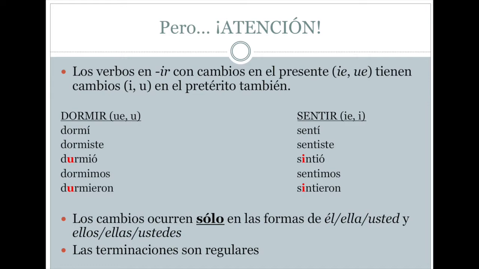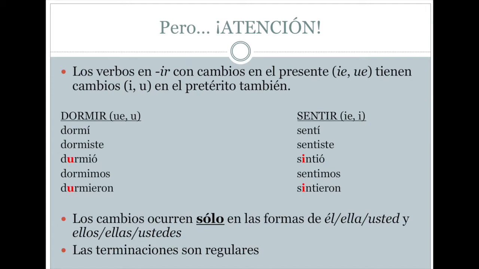In fact, they will go to U if they are verbs that change to UE in the present, and they will go to I if they are verbs that go to IE in the present. You can see that right there on your screen.